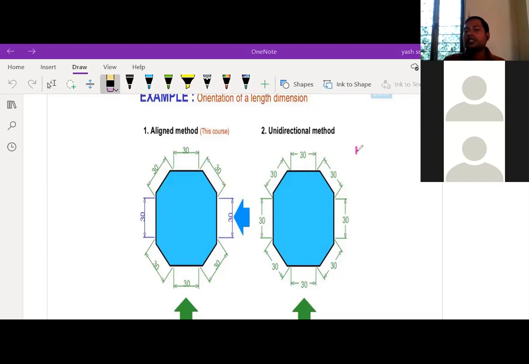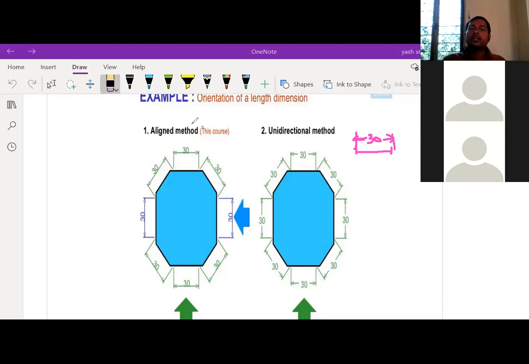If you represent this gap, you should draw an arrow like this, and an arrow like this, and between these two dimensioning lines you should keep some gap. In that gap you should write the dimensioning number. This is the unidirectional method of mentioning the dimensioning number.